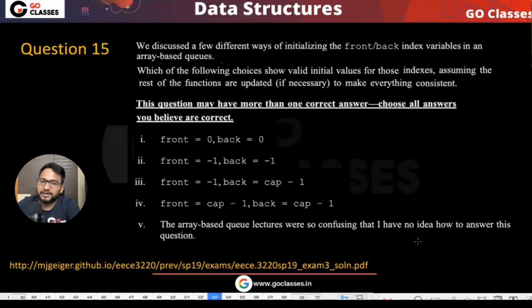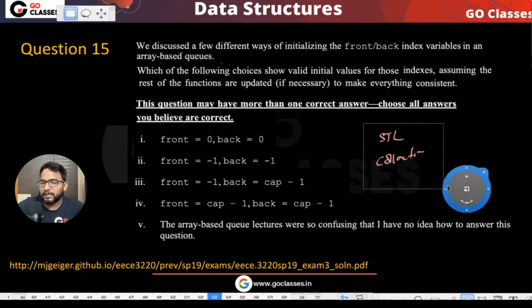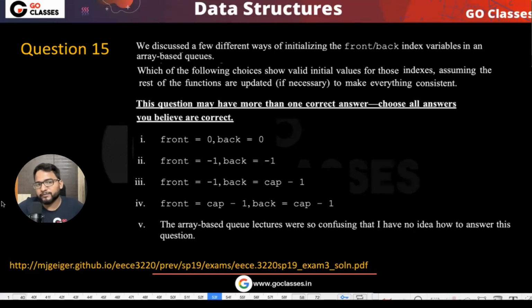Generally in the GATE or in any place, they don't care about the internal details of the stack and queue, because even in competitive coding you will directly get stack and queue in C++, Java, or any other language apart from C. In C it is not directly available, but in C++ there is the standard template library, and in Java you have the collections. So you get stack and queue ready-made, and nobody generally cares about the internal details, but it is better that you know.